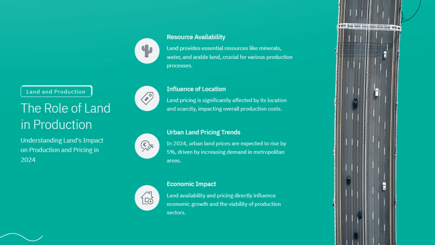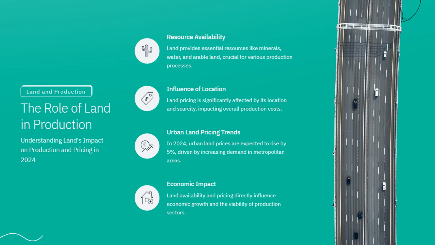Influence of location. Land pricing is significantly affected by its location and scarcity, impacting overall production costs. Location, location, location. Just like in real estate, the value of land is heavily influenced by where it is situated. Prime locations, especially those scarce in availability, command higher prices. This directly impacts production costs. For instance, setting up a factory in a bustling city center will be more expensive than in a rural area.